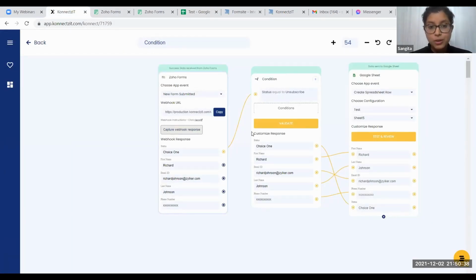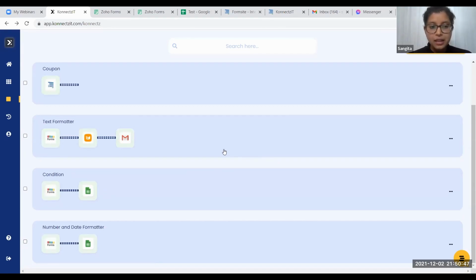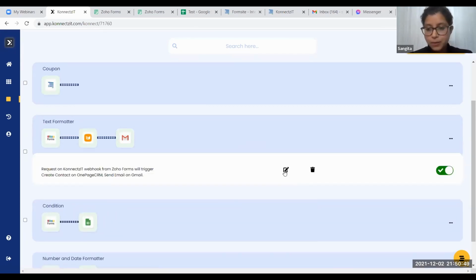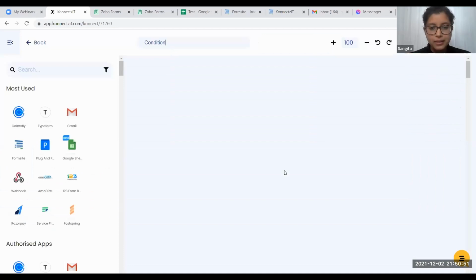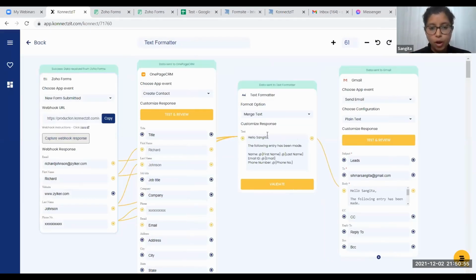Once we have understood the condition app, we have now seen the date formatter, the number formatter, and the condition. As Rakesh has already explained the text formatter with the HTML format, we are going to see how exactly it works with a normal format, the plain text. As you can see, this particular Zoho Form is going to get the forms, and OnePageCRM is going to create a contact here. I have already created an event saying that.